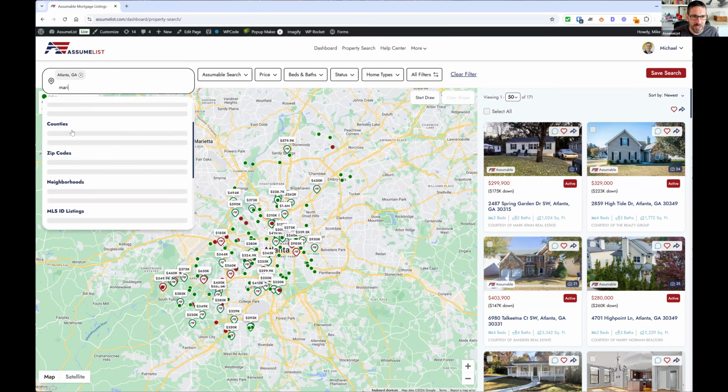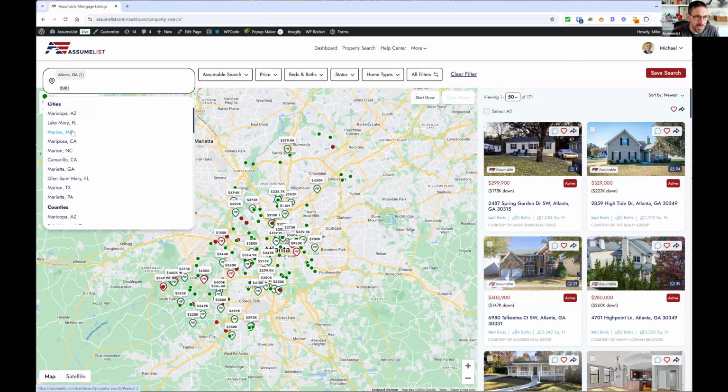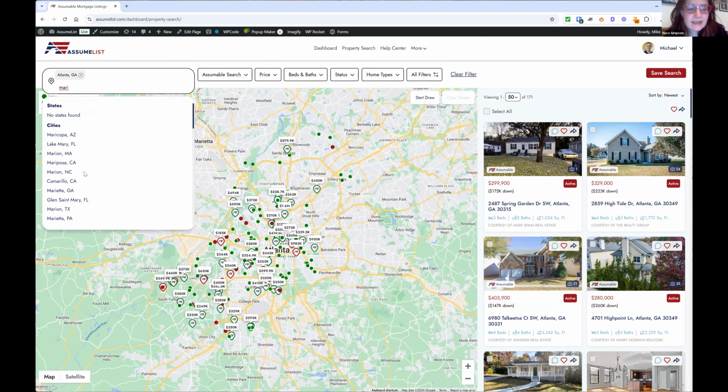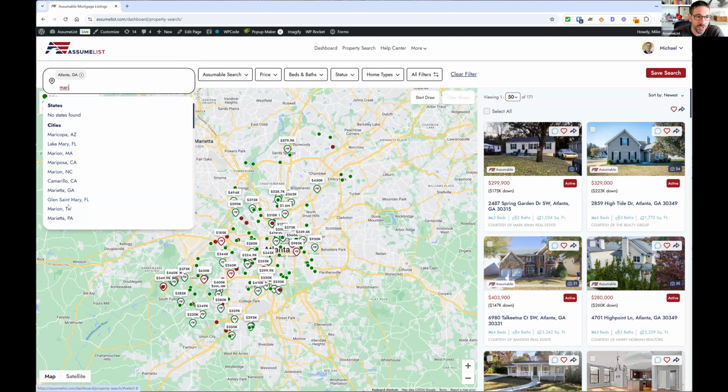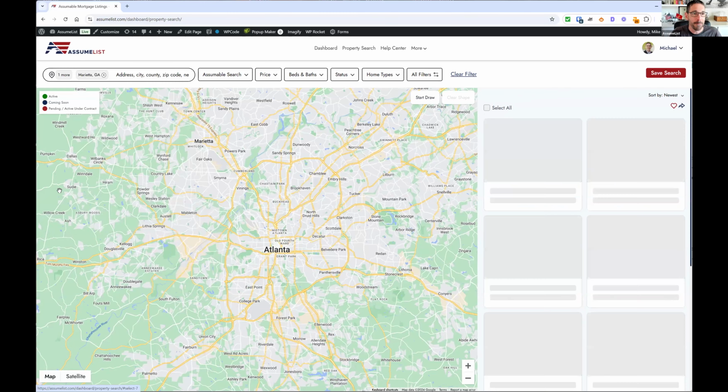But if you weren't sure how to spell Marietta, is it 1 T? Is it 2 T's? Just M-A-R-I, and it will run a search for any city that has those letters in it. Absolutely. And I see Marietta, Georgia down there. So let's click on it. I just want to make sure folks know they can use this to partially type in a word, and it will pull up all the locations that have those specific letters. So we're going to just click Marietta.